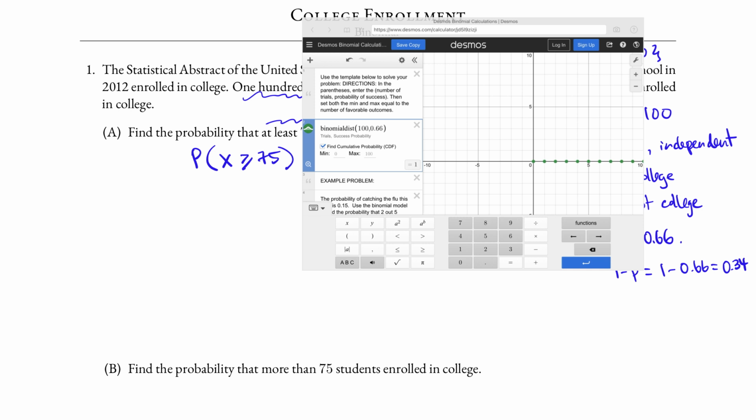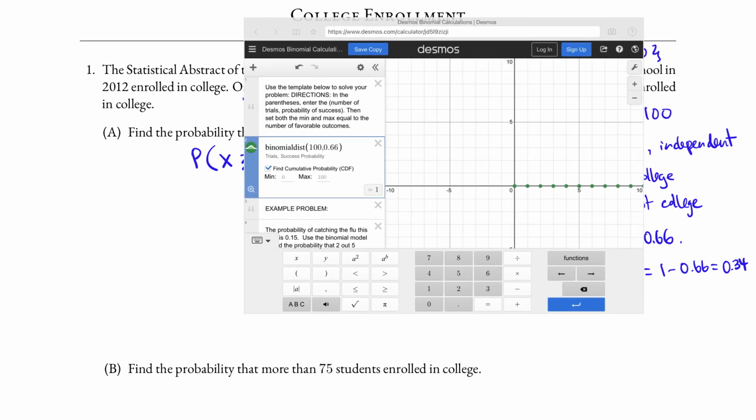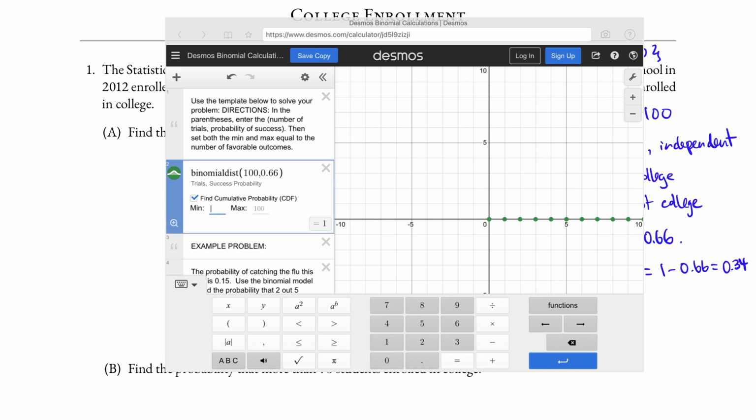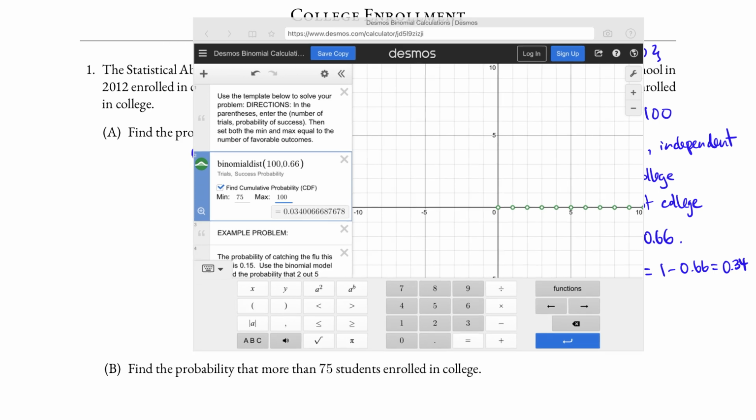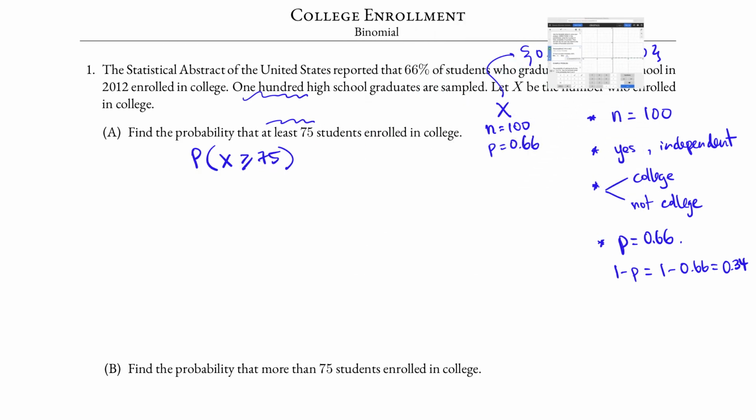The range for X greater than or equal to 75 out of 100 is 75, 76, 77, all the way to 100. And so the minimum value is 75 and the maximum is 100. And there it is. The answer is 0.0340. So the probability that we're looking for is 0.0340.